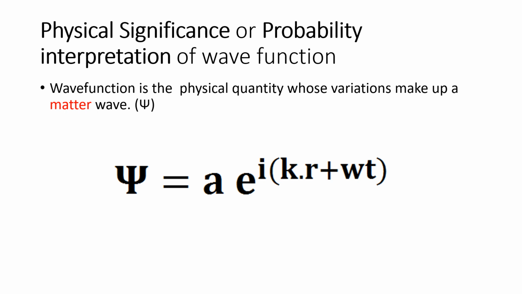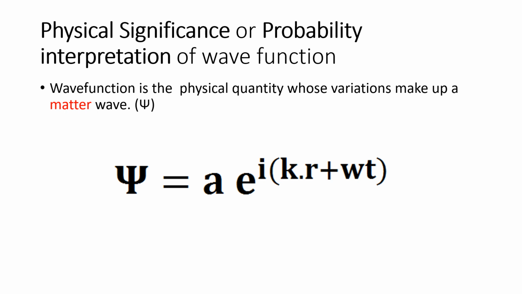As you can see, this equation in general is a complex function. In order to give physical interpretation, first of all, that quantity must be real. But here, our wave function is a complex quantity.